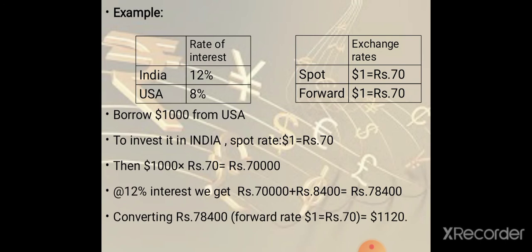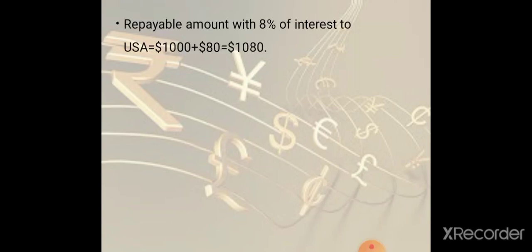If we convert rupees 78,400 at the forward rate, he will get $1,120. Now he needs to repay the money to USA. He borrowed $1,000. The repayable amount with 8% interest is $1,080.